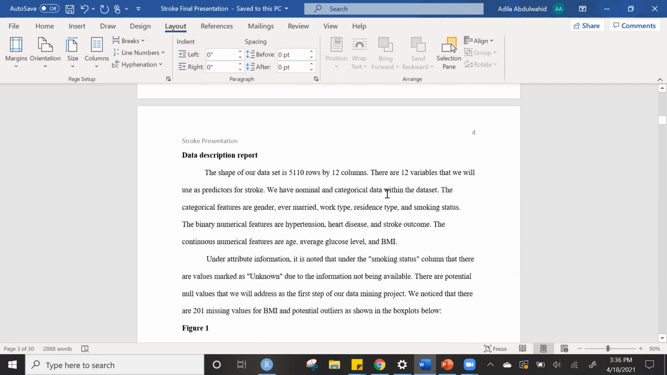The shape of our data set is 5,110 rows by 12 columns. There are 12 variables that we will use as predictors for stroke. We have both nominal and categorical data within the data set.